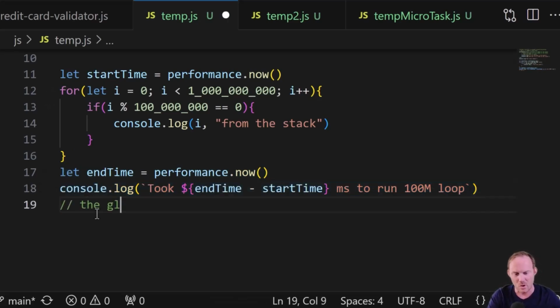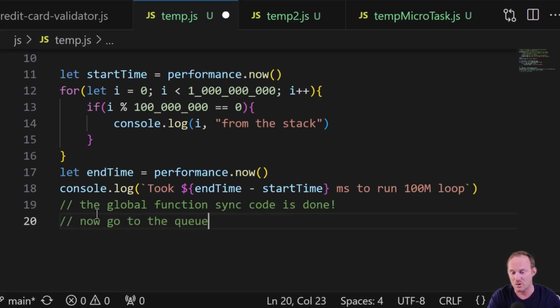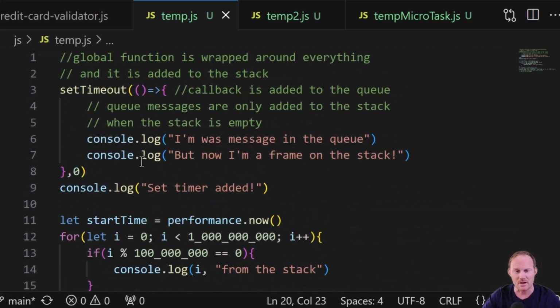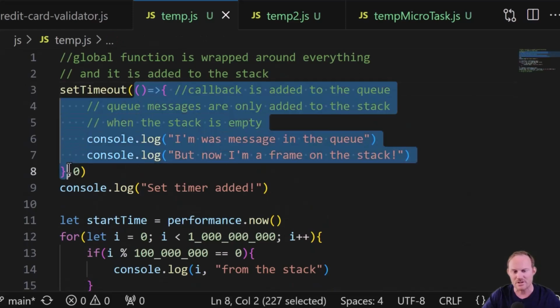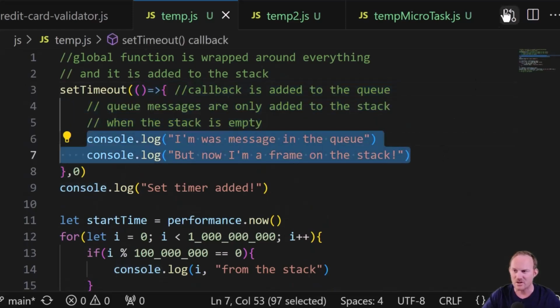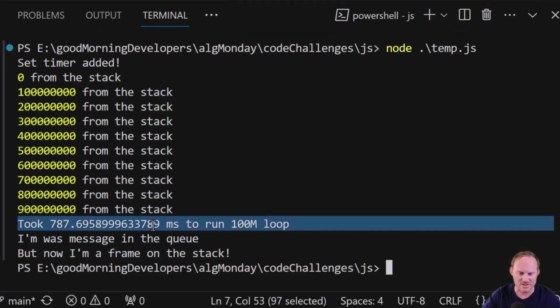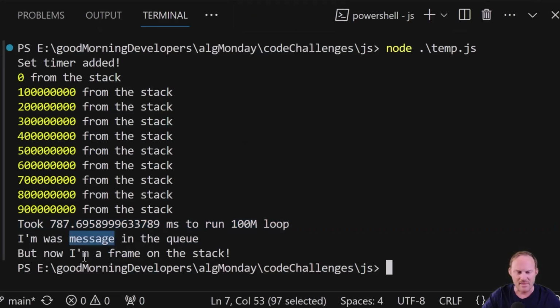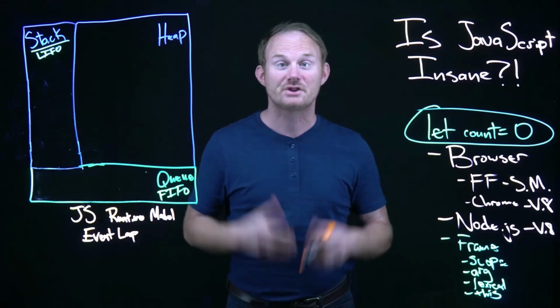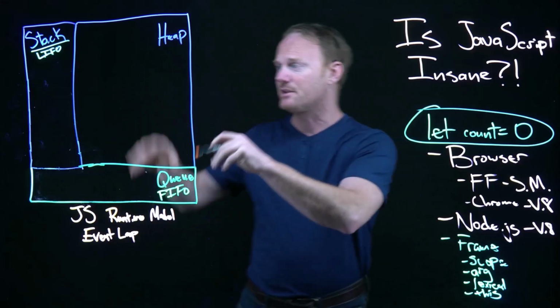So the global function sync code is done. Now go to the queue. So it comes back up here. This thing has been patiently waiting, and these lines run. That is exactly how it finishes. There's our performance time, and then there are the two internal ones. Okay? So in that last example, I've cleaned everything out here.